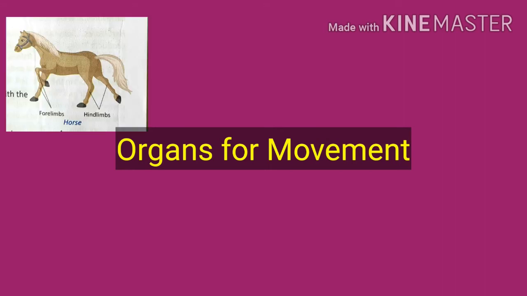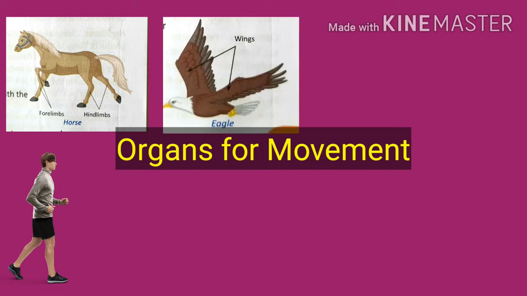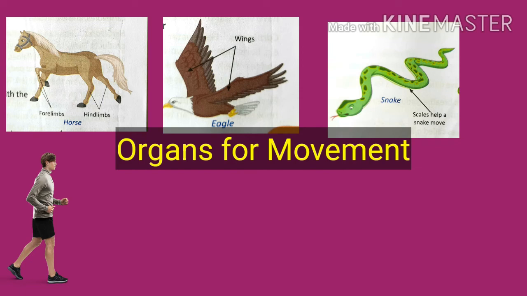So, we have discussed organs for movement. Animals such as horses, cows, and cats have four limbs, two forelimbs and two hind limbs. Humans use their two back limbs for walking. Birds have wings for flying, and snakes have no limbs but they use scales for movement.